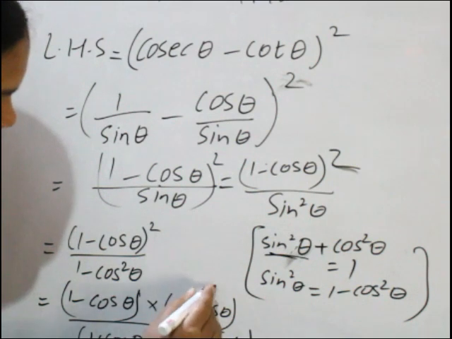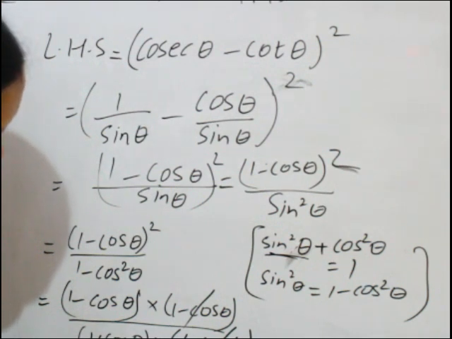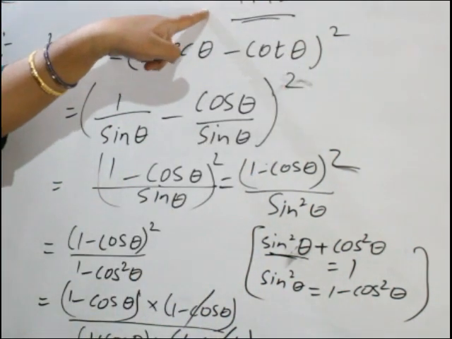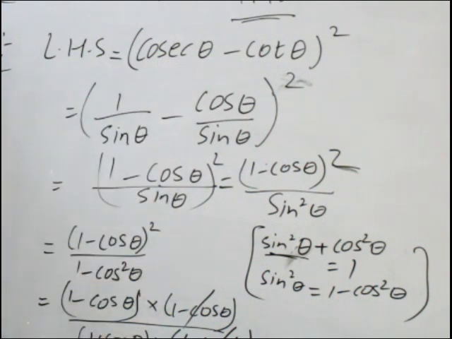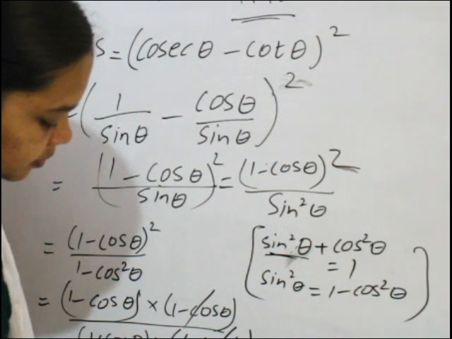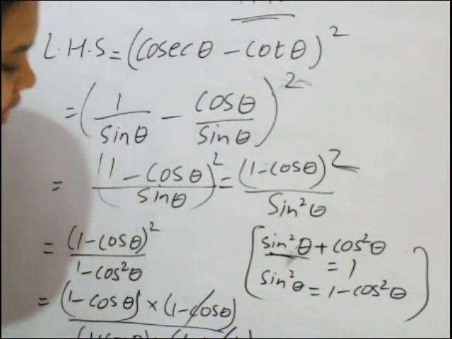So you see, 1 minus cos theta cancels. What is left? 1 minus cos theta by 1 plus cos theta. Now see the RHS: 1 minus cos theta by 1 plus cos theta. We got the RHS. So it is proved. Okay, write down.